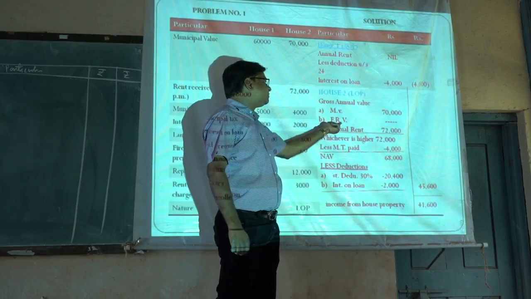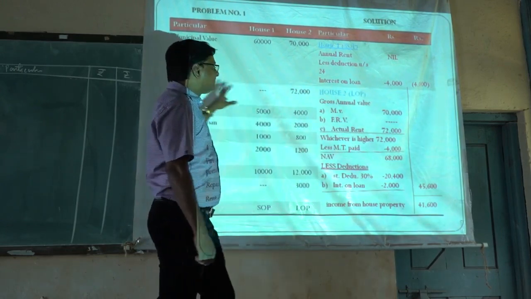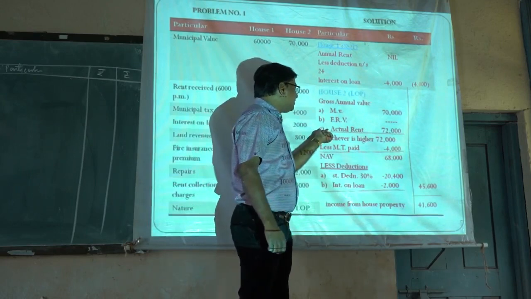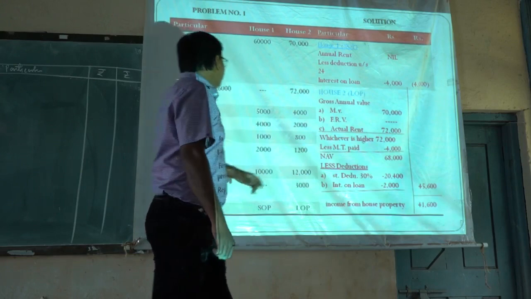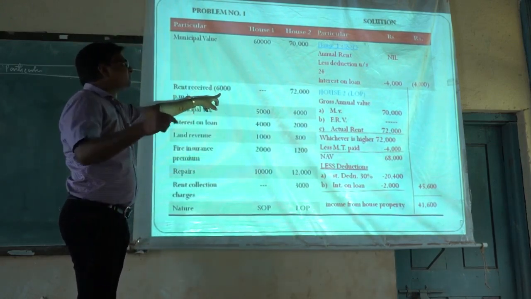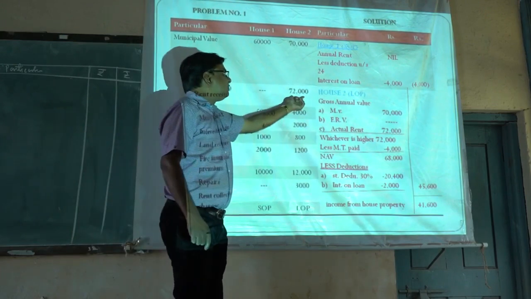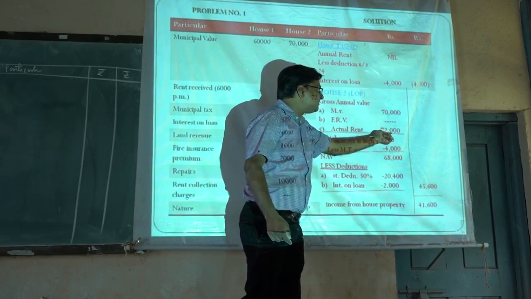Then the second point, we have to take out the fair rental value. It is not given in the problem. Then the third point, C, we have to take out the actual annual rent. For the second house, the monthly rent is given as 6,000. 6,000 into 12 means the total annual rent is rupees 72,000.